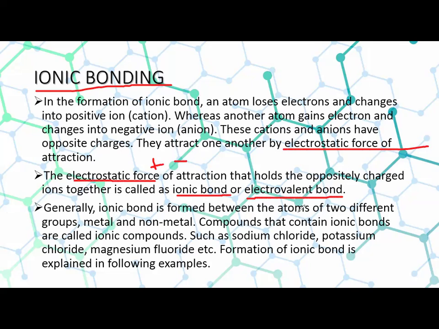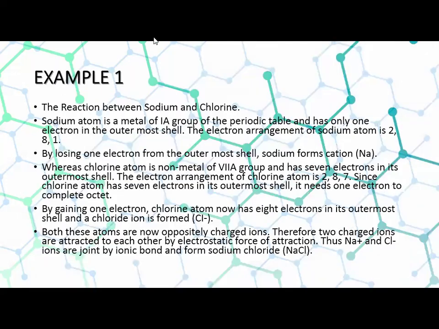Generally, ionic bond is formed between the atoms of two different groups, like metal and non-metal. Compounds that contain ionic bonds are called ionic compounds, such as sodium chloride (NaCl), potassium chloride, magnesium fluoride. These all are examples of ionic bonding. So let's discuss an example of the formation of ionic bonding: the formation of sodium chloride, that is table salt.